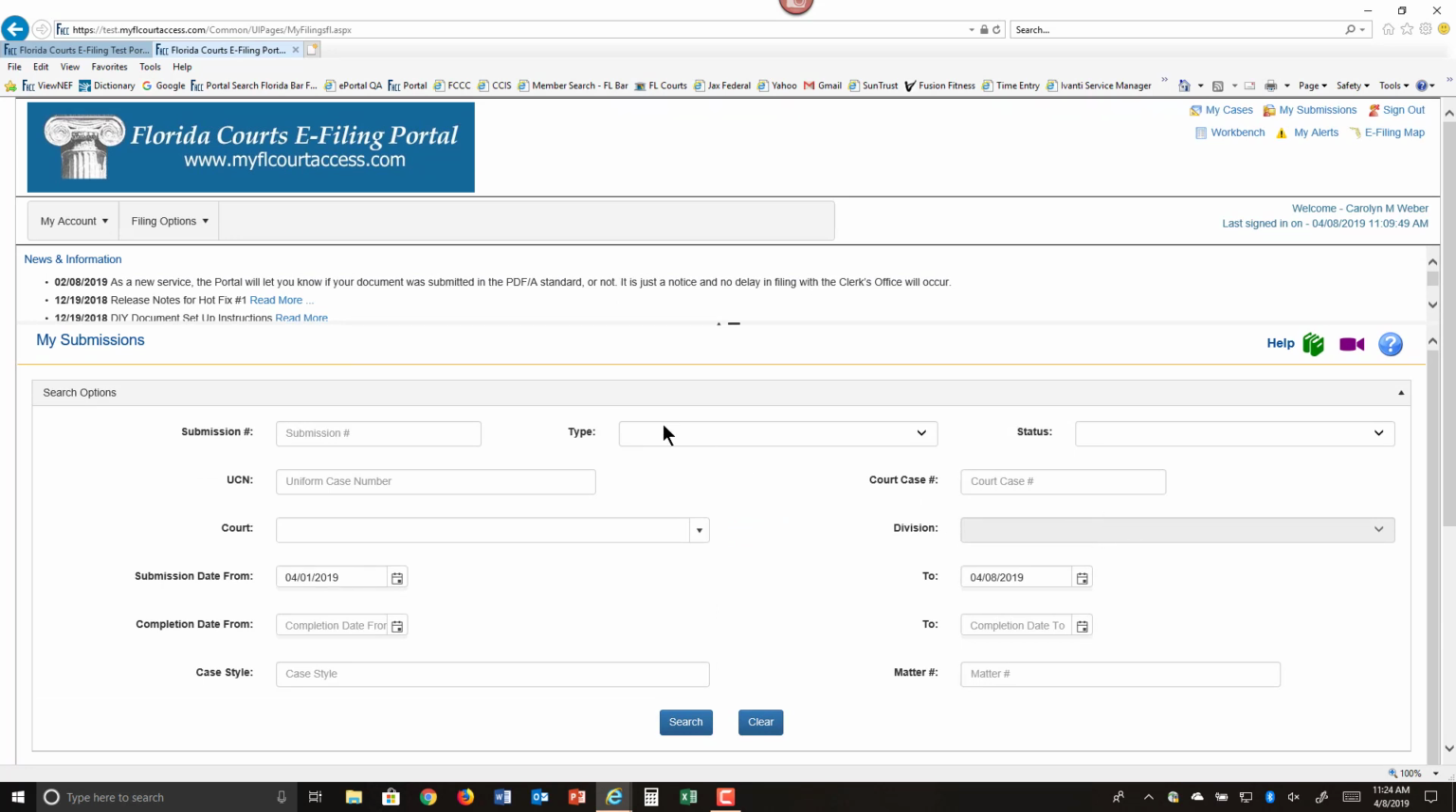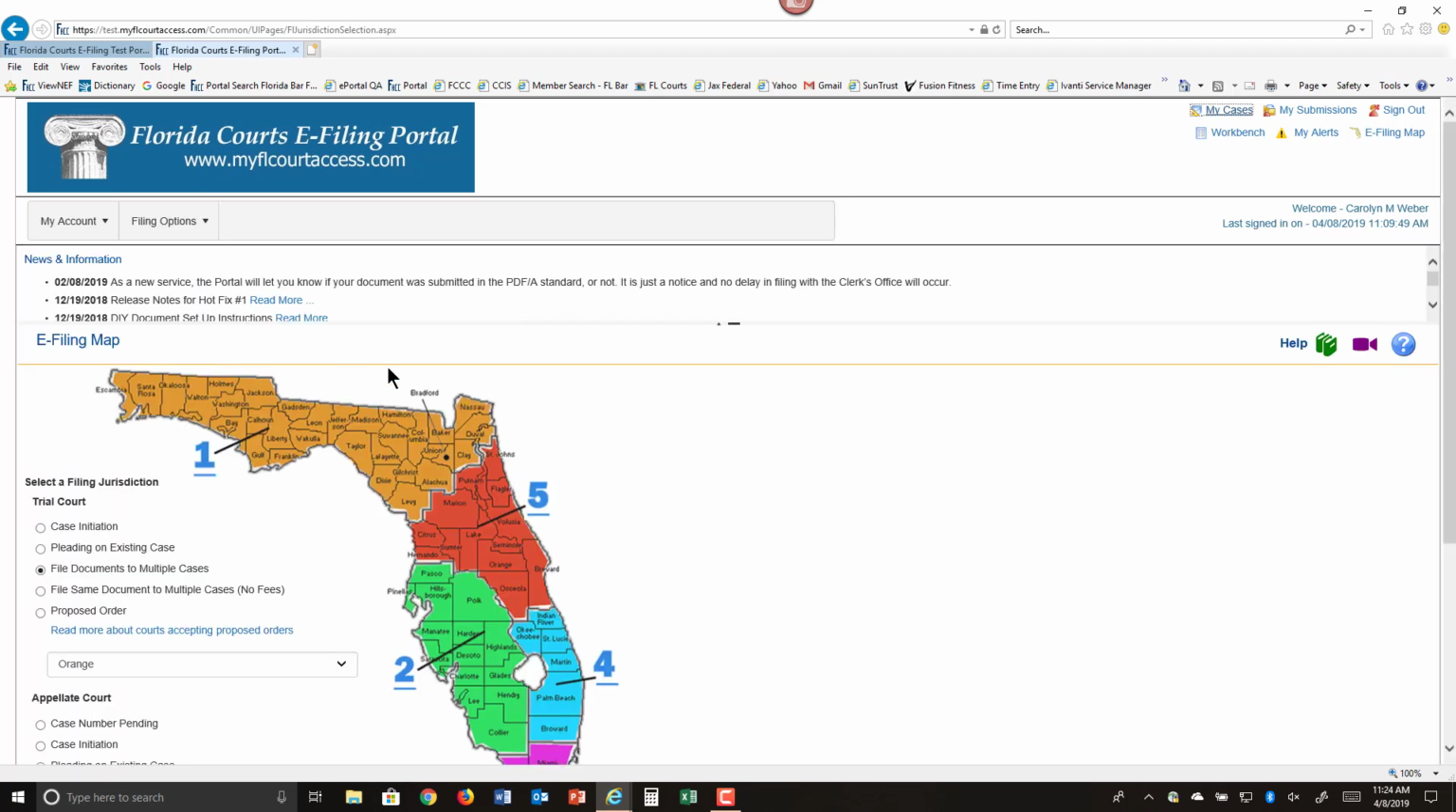So that's how you can submit filings or documents to more than one case in one session. File documents to multiple cases.